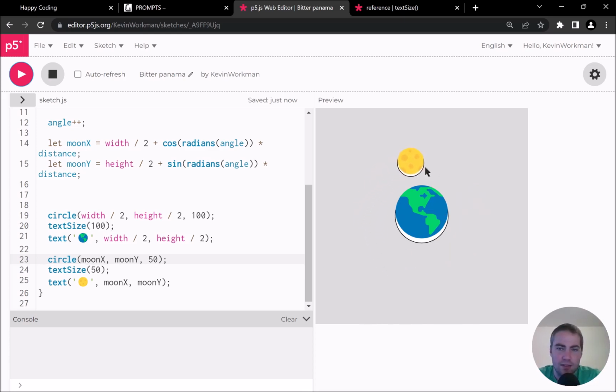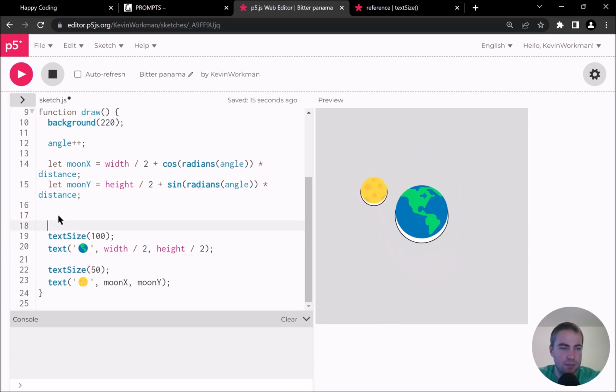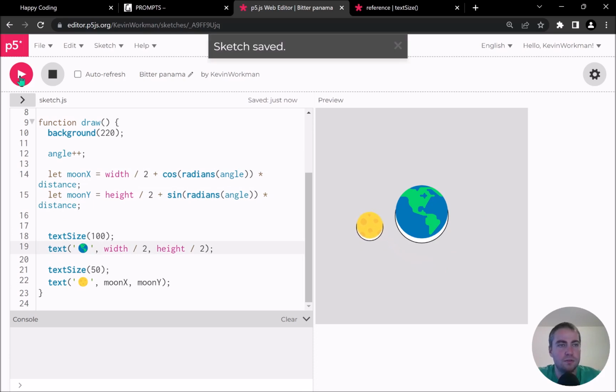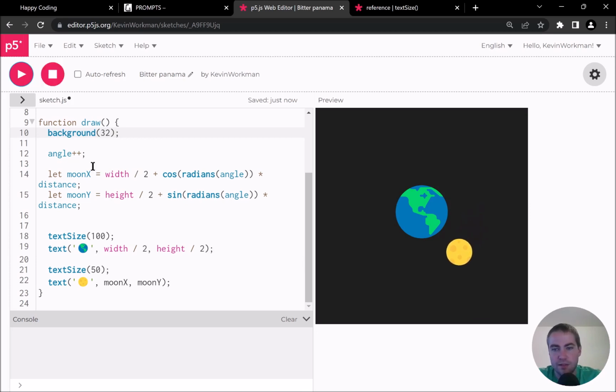And that's fine because now that I have these kind of working, I can get rid of my circles completely. I can say I don't care about that and I don't care about that. That was just to get something working. And now that I have my math figured out here, I can stick with my beautiful emojis down here. And all right, I've got my moon circling the Earth. Now I need to make it darker, of course, because we're in outer space, and I like that. That's pretty cool. Yeah, I like that. That sparks a certain amount of joy.